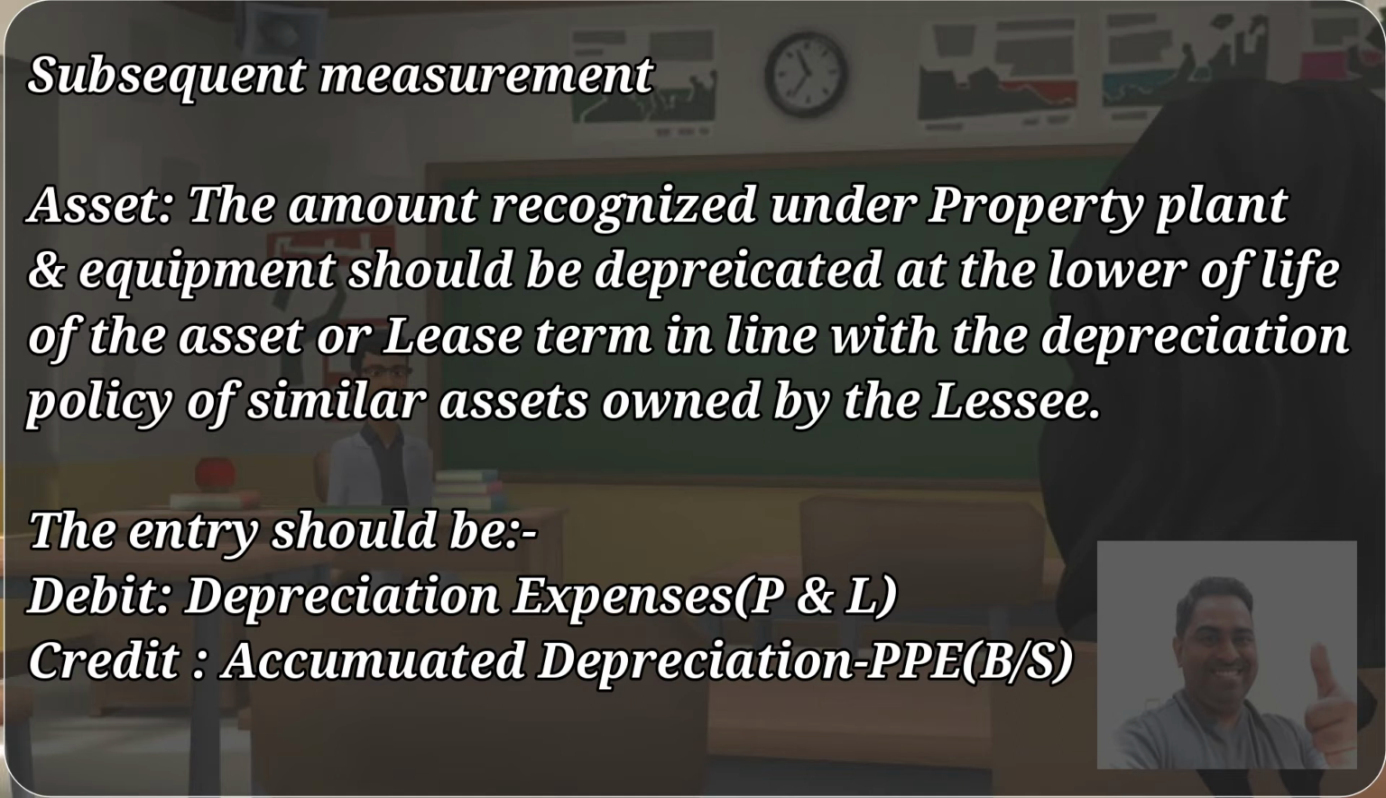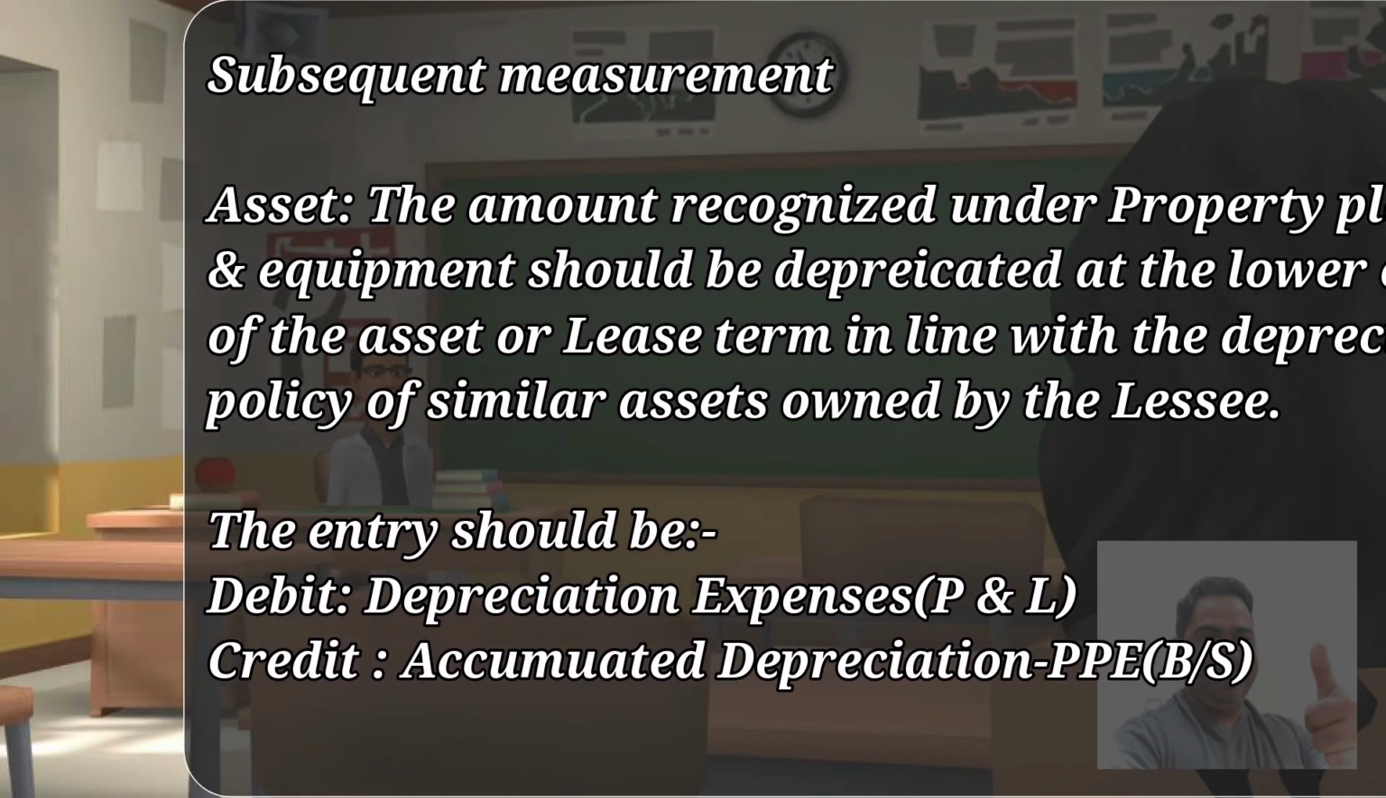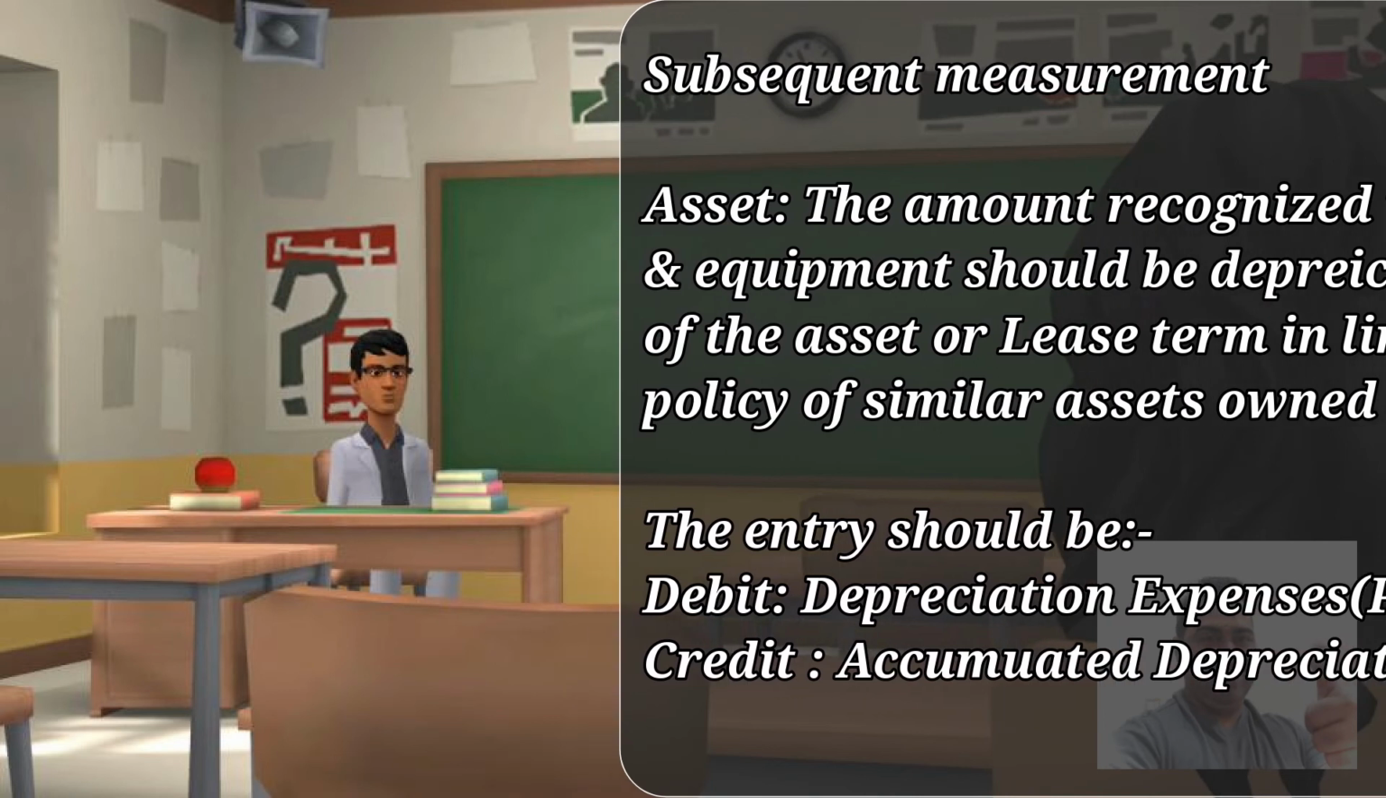Now the period over which it has to be depreciated should be the lower of the lease term or the economic life of the asset. For example, if the lease term is for 4 years and the life of the asset is for 5 years, you need to depreciate it over 4 years and vice versa. So how is the entry accounted? Debit depreciation expenses in the P&L and credit accumulated depreciation under property, plant and equipment in the balance sheet.